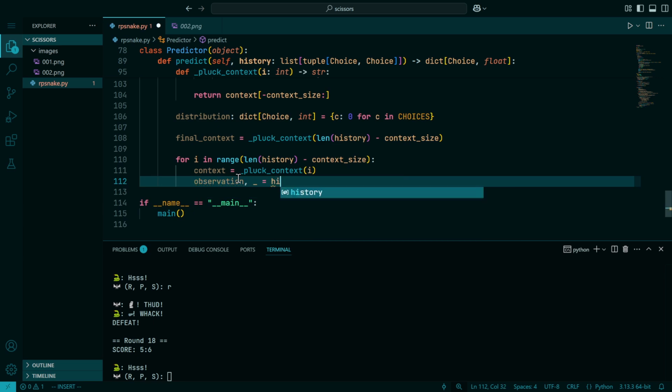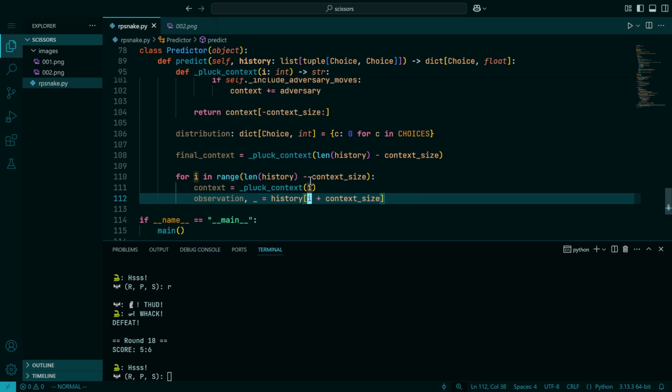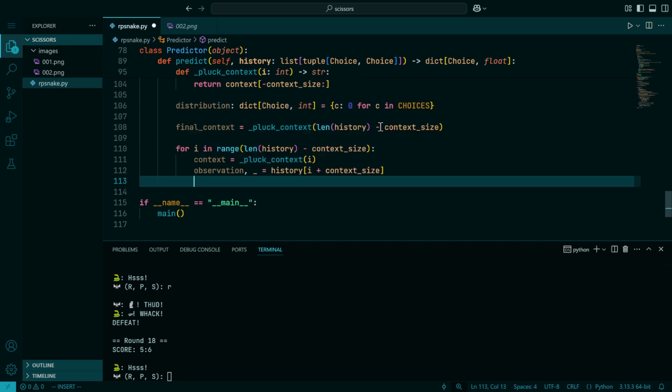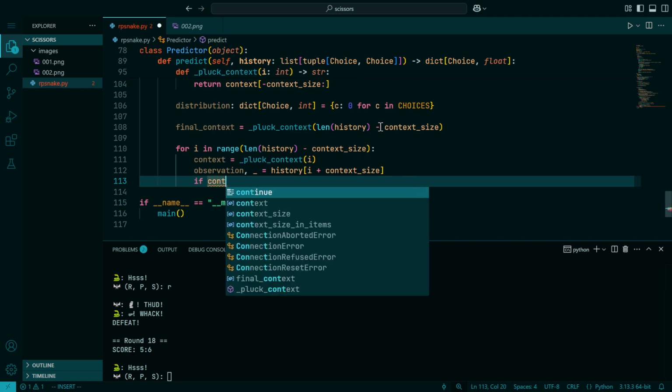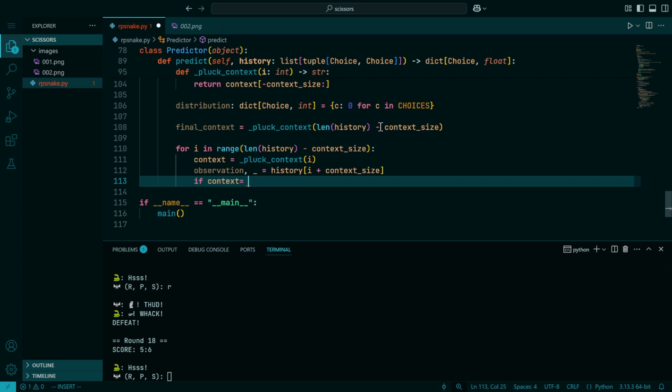This observation is, of course, the player's move. Oh, there it is. We'll look for it right there at the end of this context window. There we are. That should work okay. I feel like there's an off by 1 error here, but I think there's not. I think this is fine. We will say that if this matches the situation that we're in now, which usually it won't, but sometimes it will.